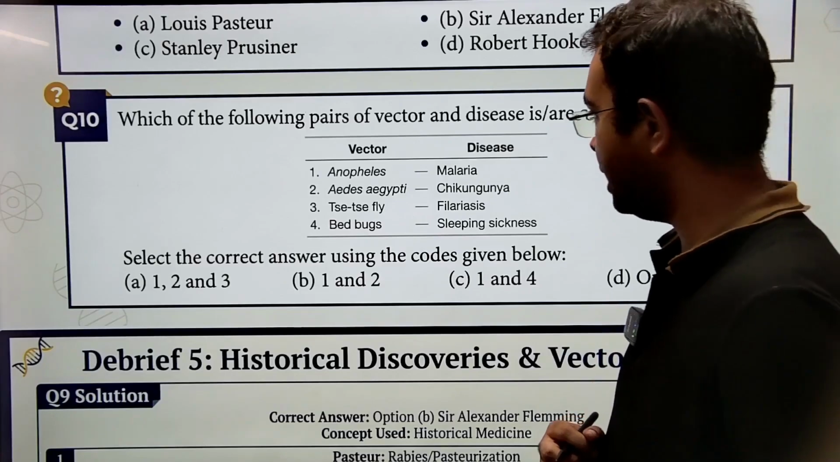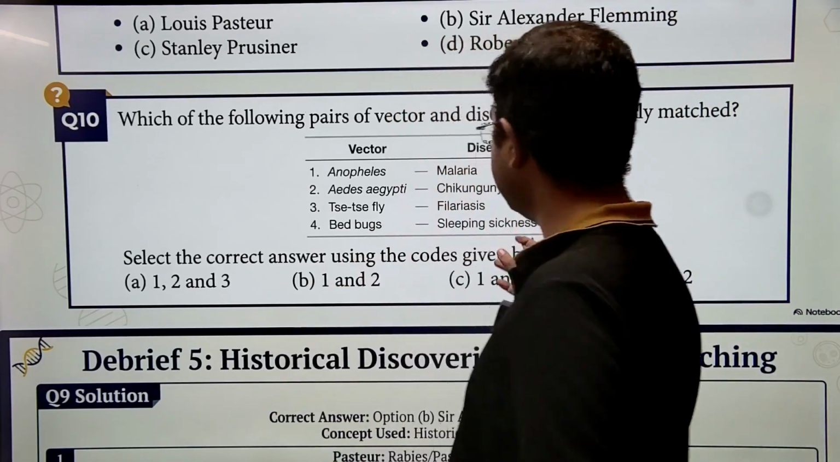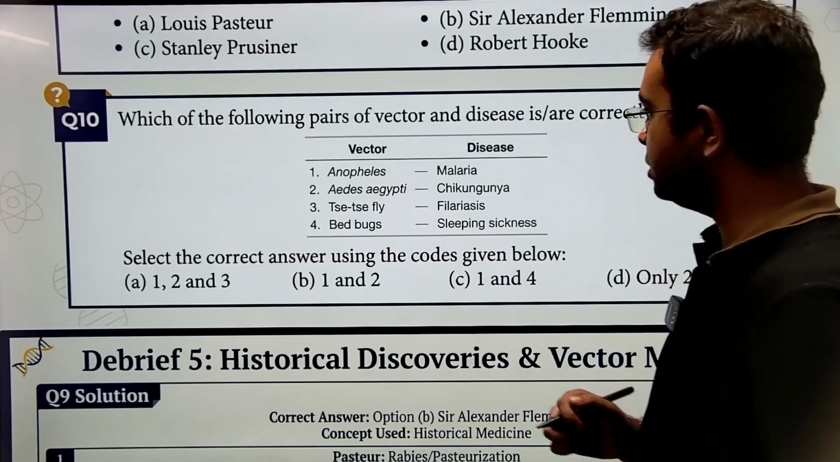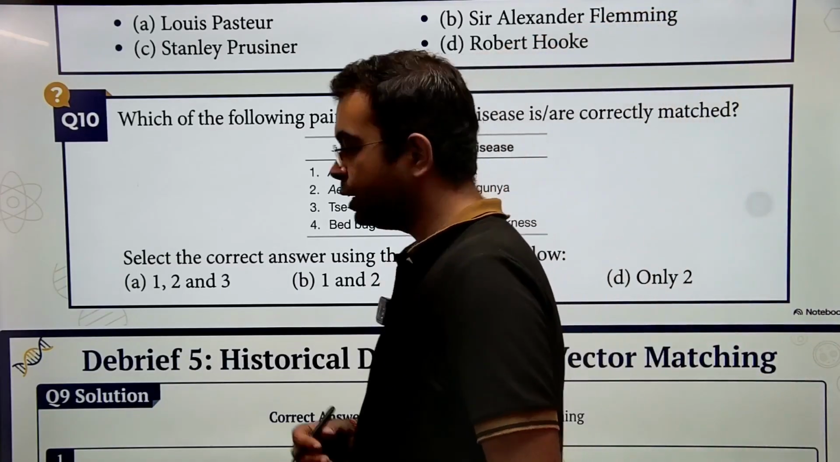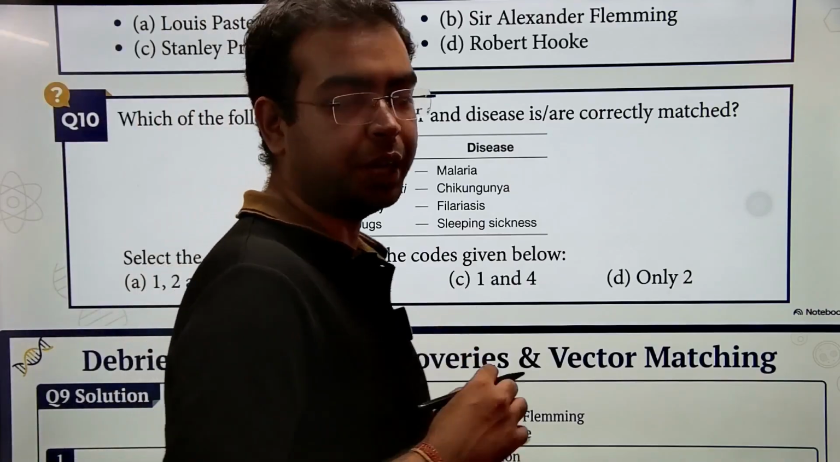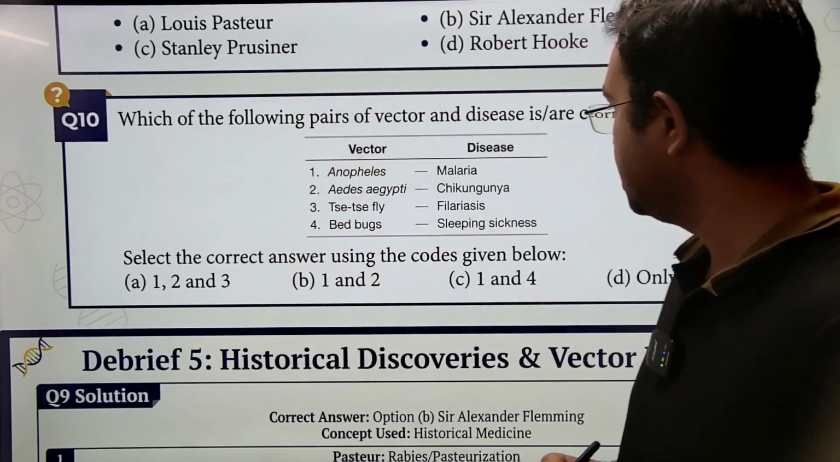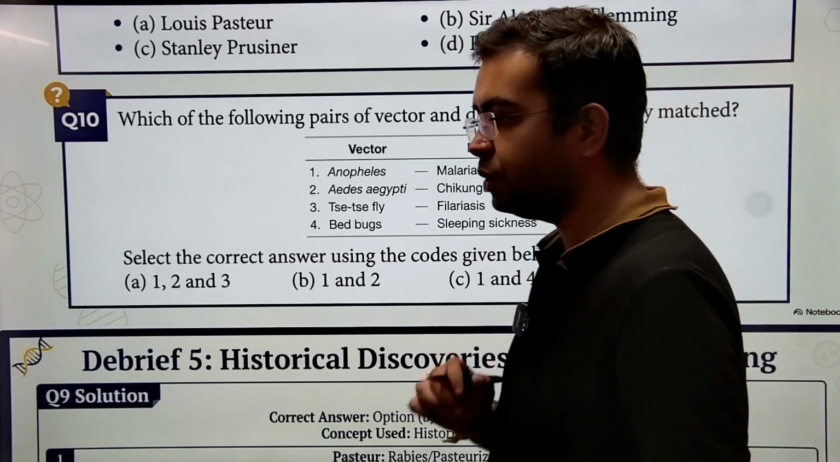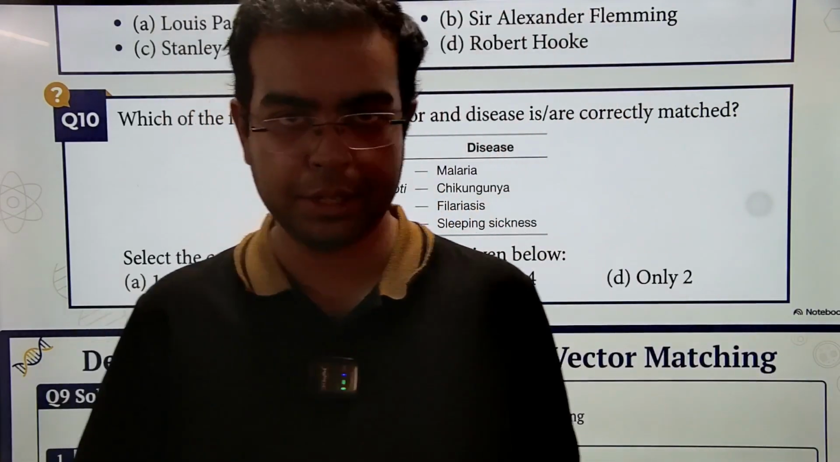So now let us understand, they are asking that are the diseases correctly matched with the vectors? The option 1 says Anopheles with malaria. Yes, it is correct. Anopheles mosquito is a vector for malaria. Aedes aegypti, yes, it is a type of mosquito that is a vector for chikungunya. It is correct.